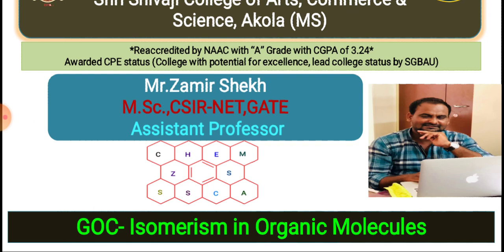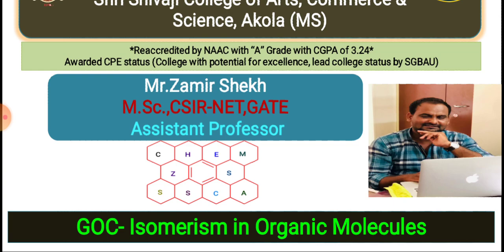Before proceeding, isomerism is nothing but the same molecule behaving differently or showing different structures, so we can call them structurally different. The arrangement is different, but everything else is the same, and due to that they show some distinct properties, and that's why we have lots of applications of isomerism in compounds.